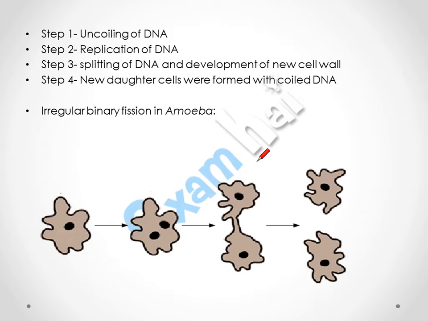These are the steps. First of all, uncoiling of DNA, then replication of DNA, then splitting of DNA and development of new cell wall, and new daughter cells are formed with coiled DNA. The full form of DNA is deoxyribonucleic acid. In amoeba we will see the binary fission is irregular. There is no shape and no particular direction in which the division will take place. First nucleus will divide into two and the cytoplasm will divide. After that, it will develop into two daughter cells.